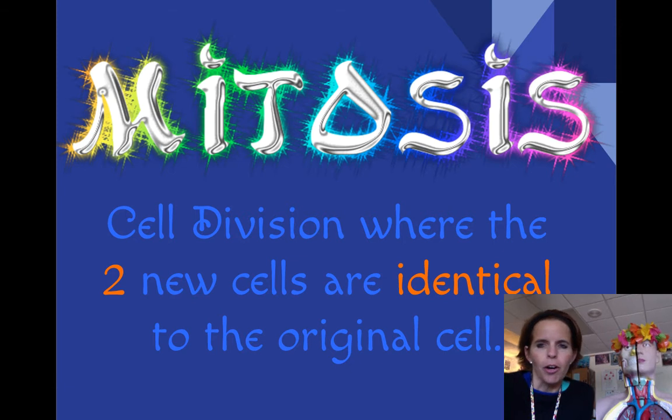on your notes. Okay, when I talk about mitosis, I often spit the letter T because it's cell division where you get two new cells. Meiosis is the other kind of cell division we're going to talk about, and that's where you get four new cells, and they are unique sex cells. These are identical cells to the original parent cell.